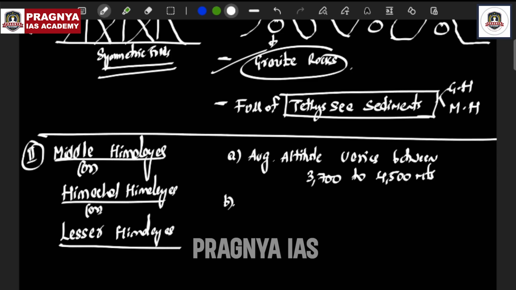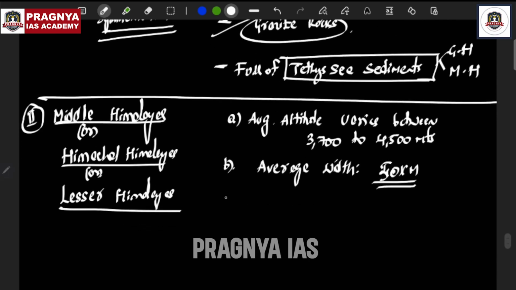That is the conclusion you can draw, right? And if you see, the average width is about 50 kilometers. But if you see the width of the Greater Himalayas, in the western part it is 400 kilometers, in the eastern part it is 150 kilometers in Arunachal, 400 kilometers in Jammu and Kashmir. And in Himachal Pradesh, the average width comes to 50 kilometers only. Understand that? Okay.